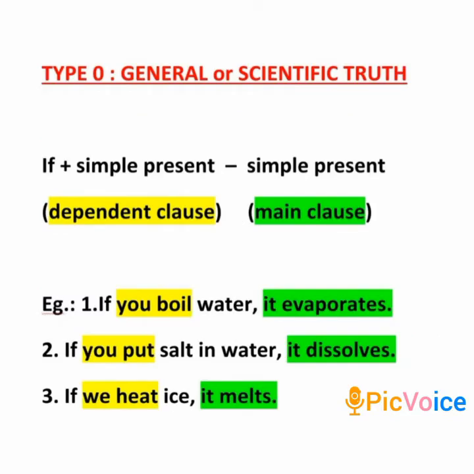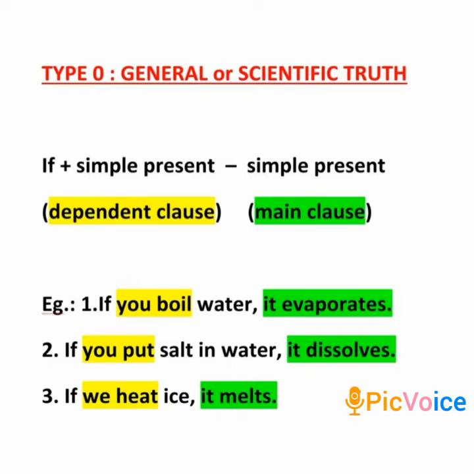The first type of conditional is called the type 0 conditional. That means it expresses general truths or scientific truths. First, let us look at the structure. As you already know, every conditional has 2 parts or 2 clauses: the dependent clause and the main clause.